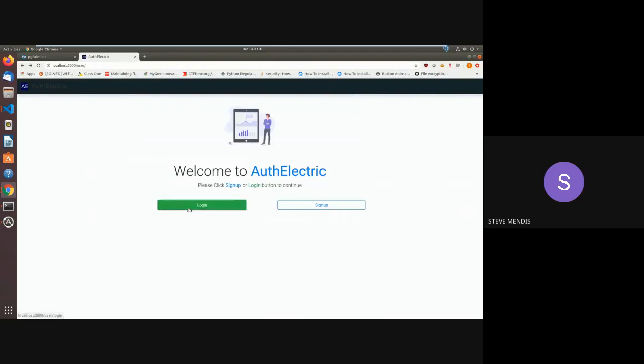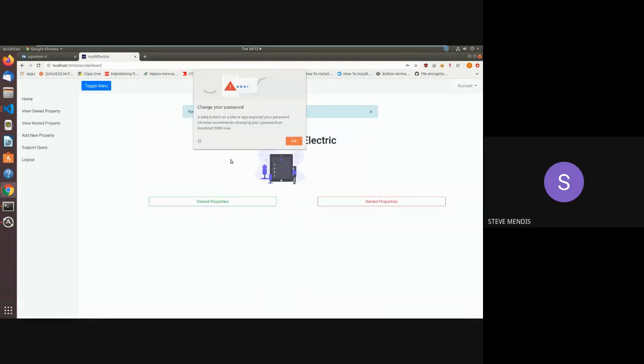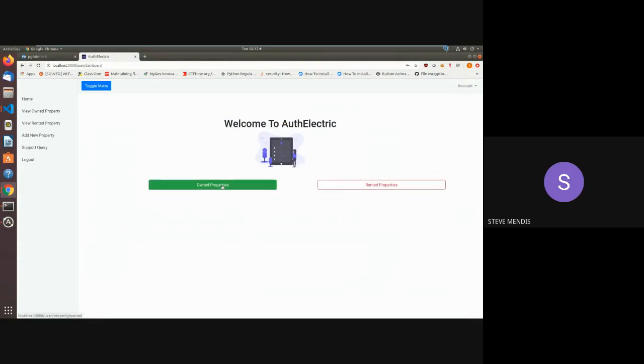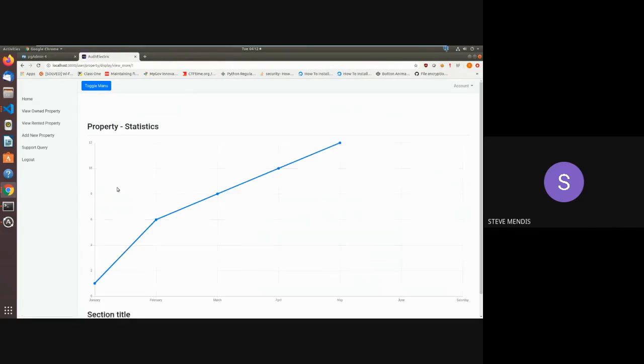But in this case, as I mentioned, we have already added a property for the client, which is approved by the main admin. You can see this dashboard. If he sees his own properties, he can see that this is his property which is added. If he has multiple of them, all of them can be seen over here. If he goes to view more details, he can see the statistics of how his usage has been throughout the months of January, February, March, April, how exactly his consumption has been.